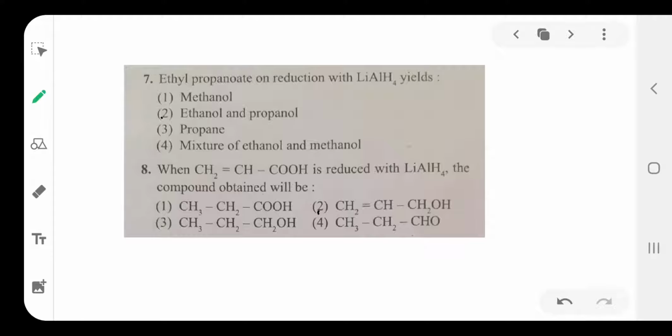Then question number 7. Ethyl propanoate on reduction with lithium aluminum hydride yields? So here ethyl propanoate means CH3CH2COOCH2CH3. Ethyl propanoate is followed by the reduction with lithium aluminum hydride. Then what happens? Lithium aluminum hydride reduces the ester into alcohol. Here bond cleavage takes place.